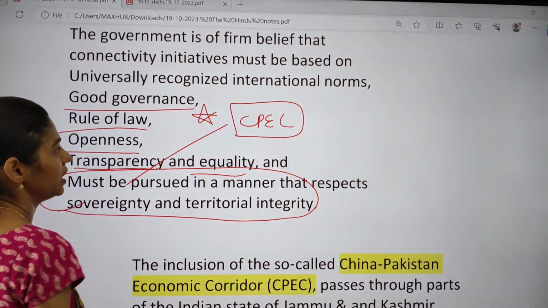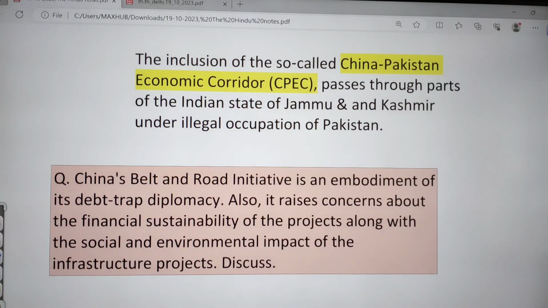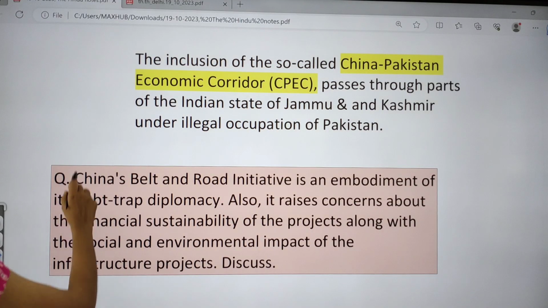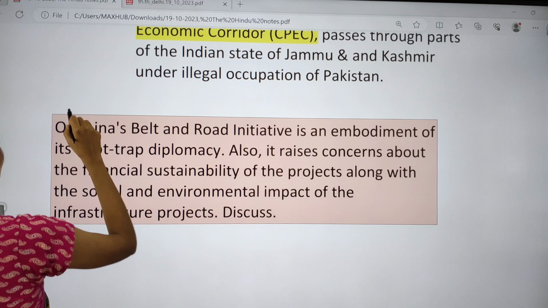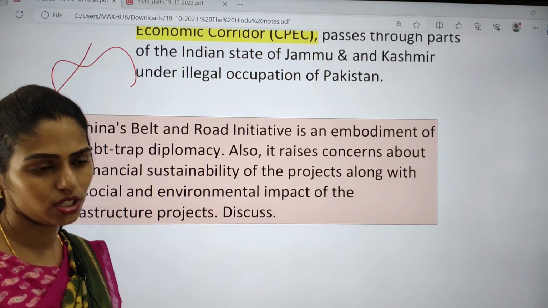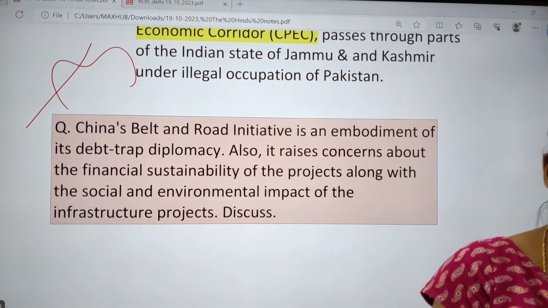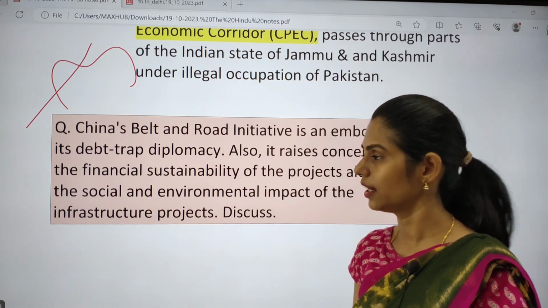So because of this, India has a concern regarding this BRI project. The inclusion of the so-called China-Pakistan Economic Corridor, which mainly passes through Jammu and Kashmir, especially in this Pak-occupied Kashmir region. India says that this project, which is moving in Indian territory without the permission of India, is affecting the territorial sovereignty and integrity of India.